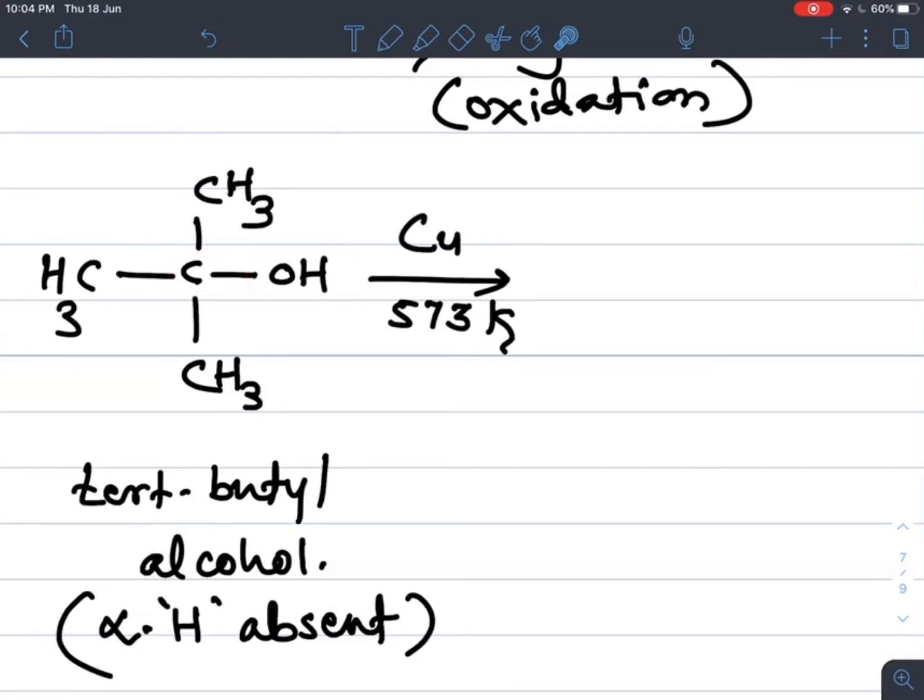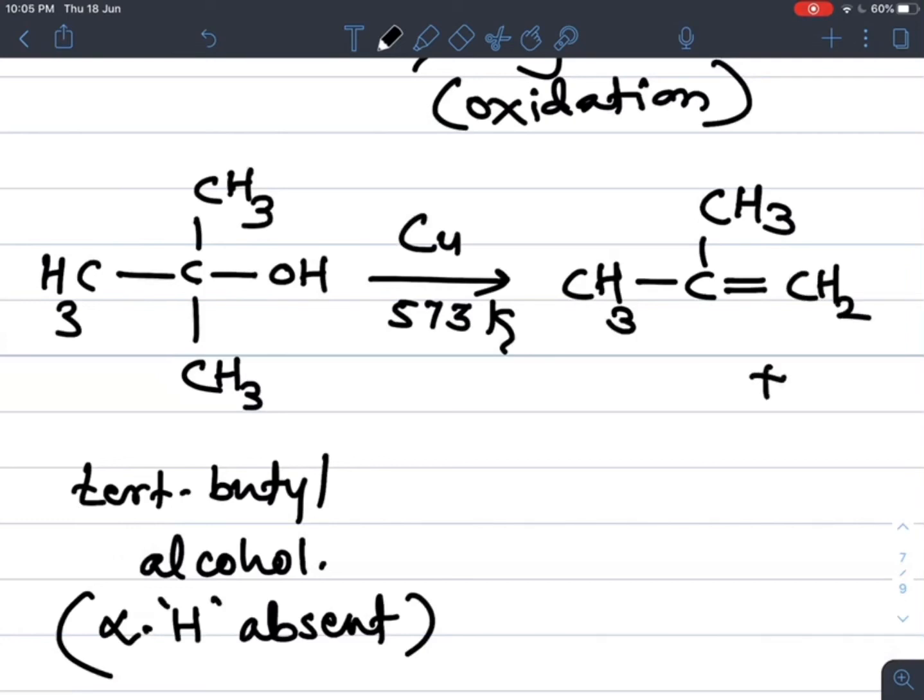So OH from this carbon and H from an adjacent carbon atom are removed, and we get, suppose OH and H are removed from these two, the product CH3 as it is, and a double bond CH2, with removal of a water molecule.